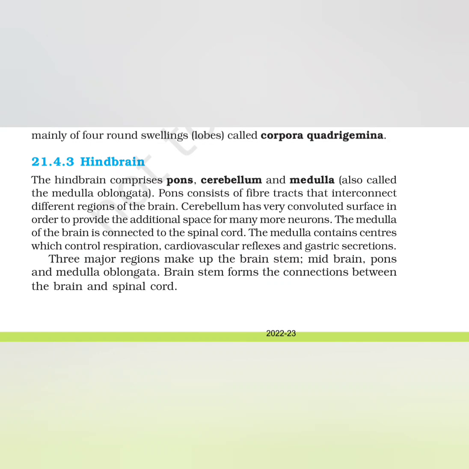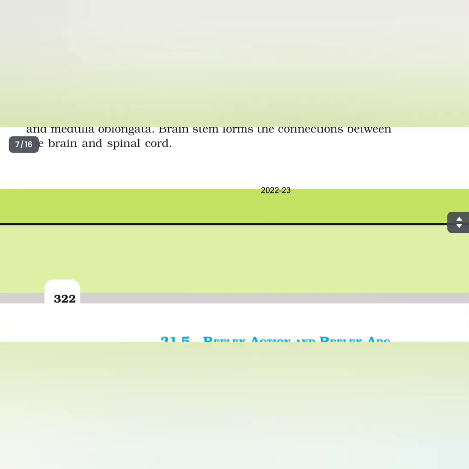Pons consists of fiber tracts that interconnect different regions of the brain. Cerebellum has a very convoluted surface in order to provide additional space for many more neurons. The medulla of the brain is connected to the spinal cord. The medulla contains centers which control respiration, cardiovascular reflexes, and gastric secretions. Three major regions make up the brainstem: midbrain, pons, and medulla oblongata. Brainstem forms the connections between the brain and the spinal cord.